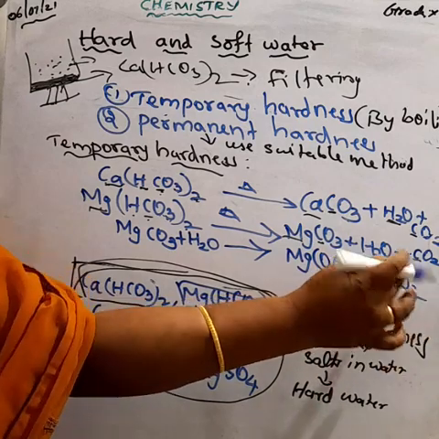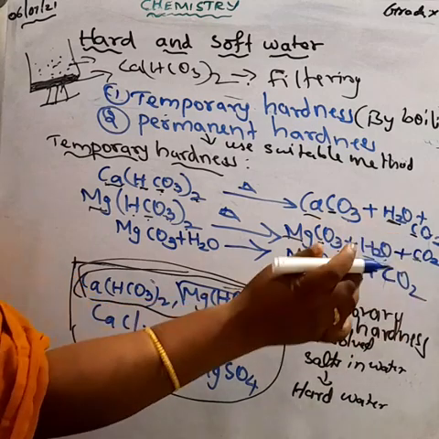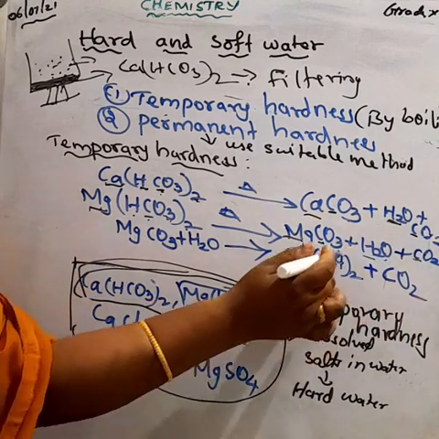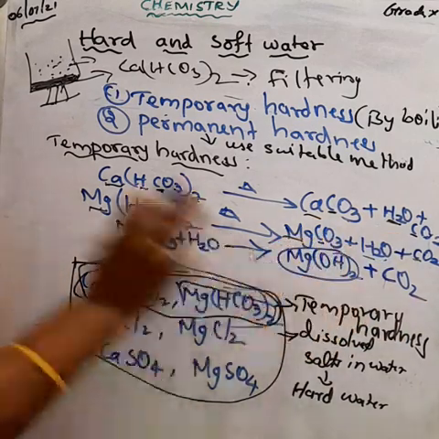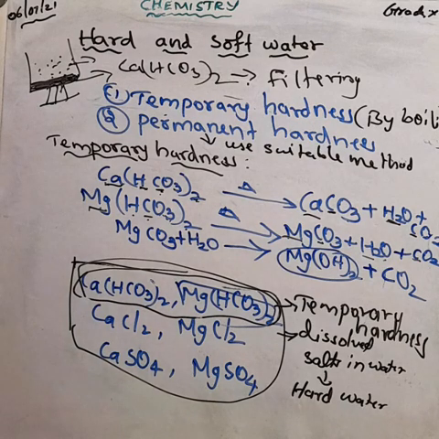We can filter the water and separate the magnesium hydroxide from the water. Understood? So this is about the temporary hardness of water and the method to remove it.